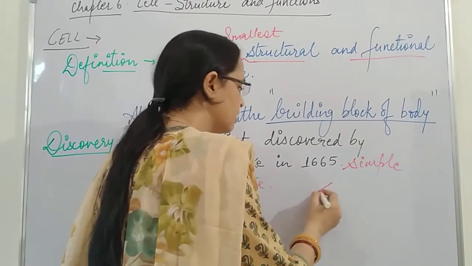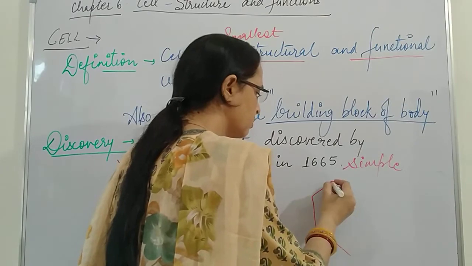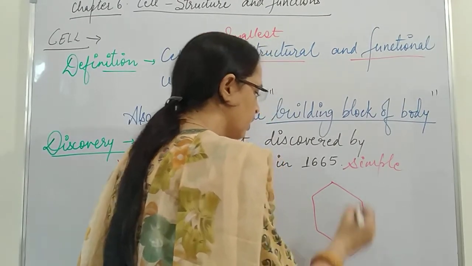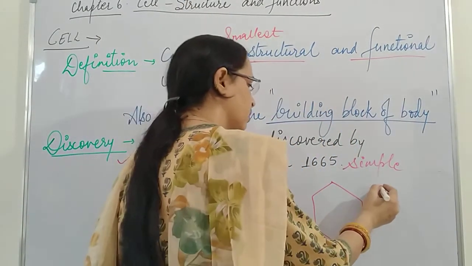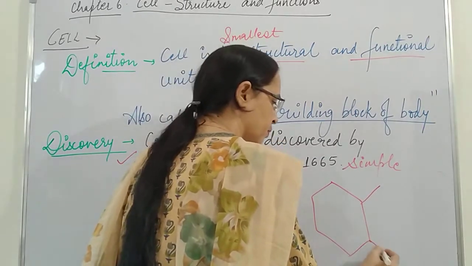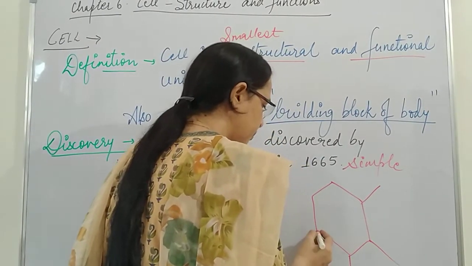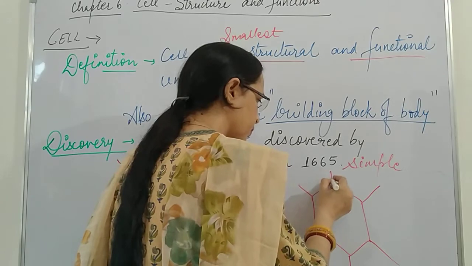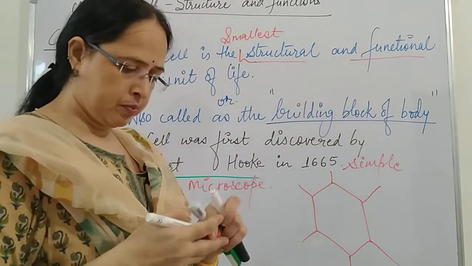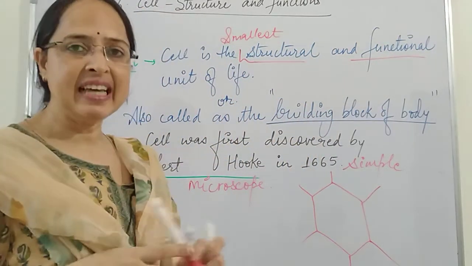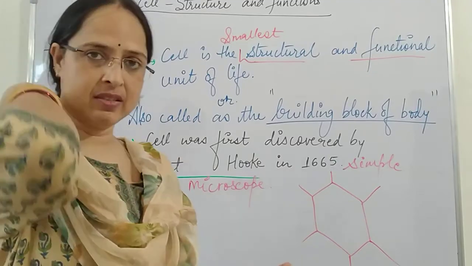Look over here, this is the hexagonal shape. So he observed the cell structure like this.